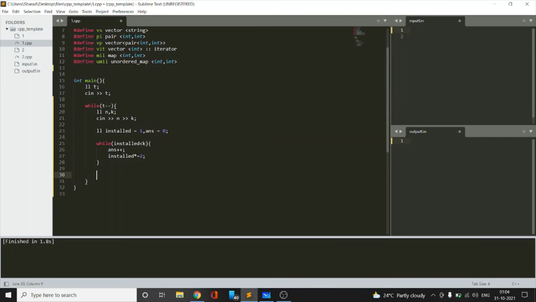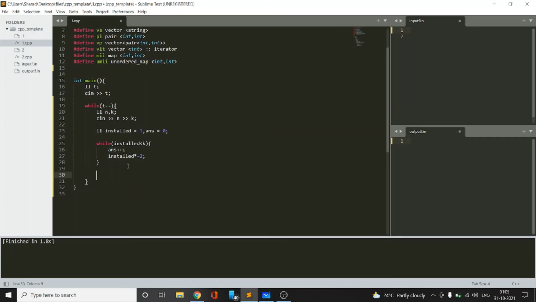and then after coming out of the loop, we may have some computers remaining. For example, if we take the example of 5 and 7, k equals 5 and n equals 7. So the first hour will have 2 computers, then 4 computers, and then 8 computers. So in the third hour itself the number of computers will be greater than k as well as greater than n as well. So we don't need to add anything to the answer. This result will be our answer for that.